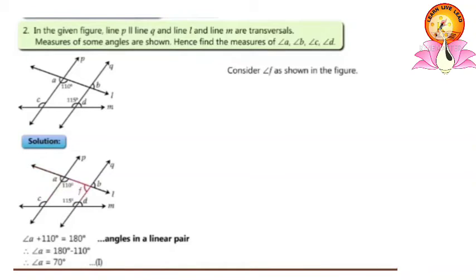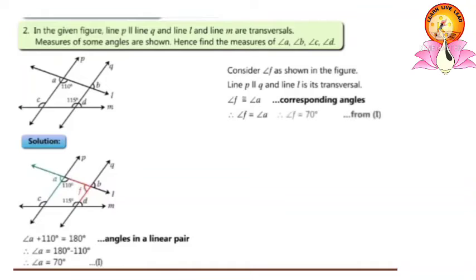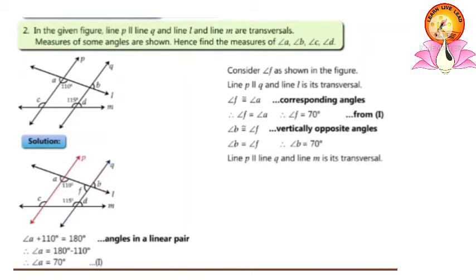Now, consider angle F as given in the figure. Line P is parallel to line Q and line L is a transversal. Therefore, angle F is congruent to angle A because they are corresponding angles. Therefore, angle F is equal to 70 degrees from the first calculation. Now, angle B is congruent to angle F because they are vertically opposite angles. Therefore, angle B is equal to 70 degrees. Now, line P is parallel to line Q and line M is a transversal.